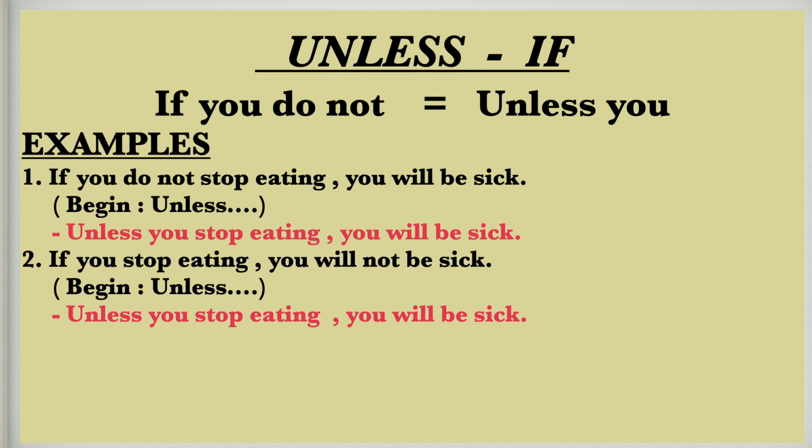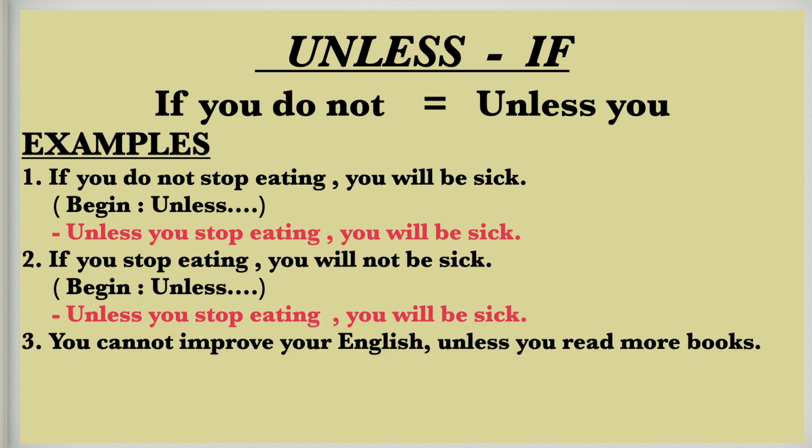On the safe side, we will take one more example. Third sentence. Students, these sentences could come vice versa too, means it is not always like that only if sentence will be asked in the question. Unless sentences could also be asked, like see the third sentence. You cannot improve your English unless you read more books. In bracket it is written begin if. So we have to start it with if.